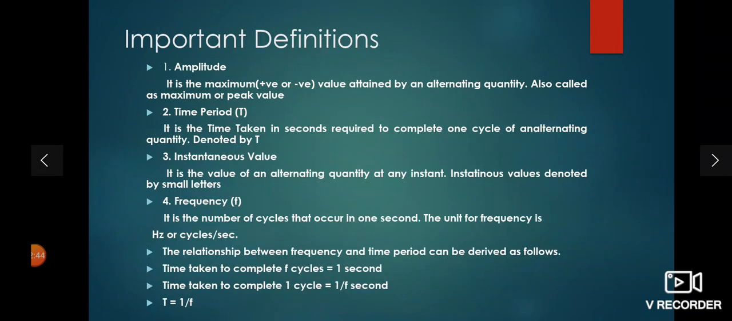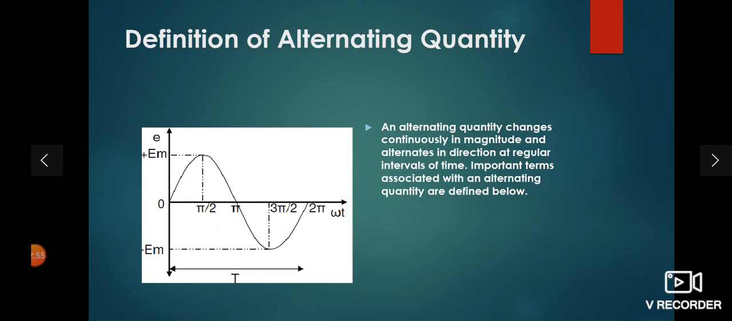Similarly, what is the time period? One complete alternation is called a cycle, which has one positive half cycle and one negative half cycle. So one cycle means one complete set of positive values and negative values. The capital T is the time period. Time period means the time taken by the alternating quantity to complete one cycle. That is known as the time period, which is measured in seconds.